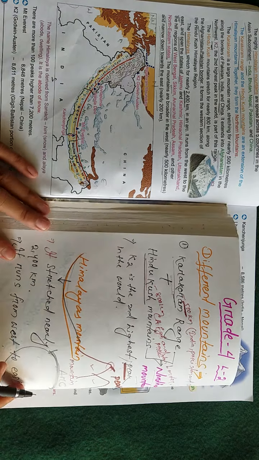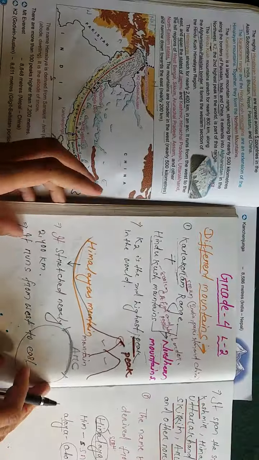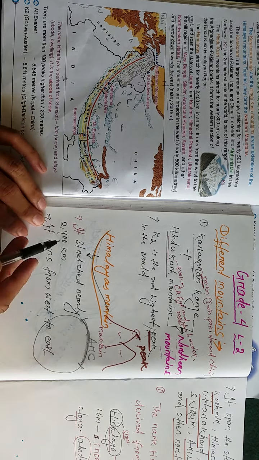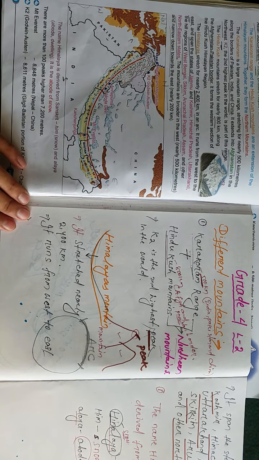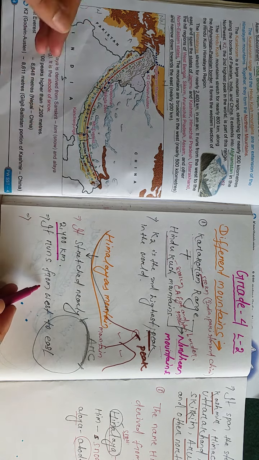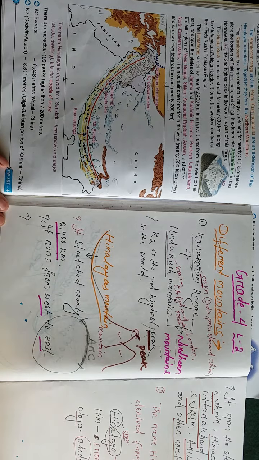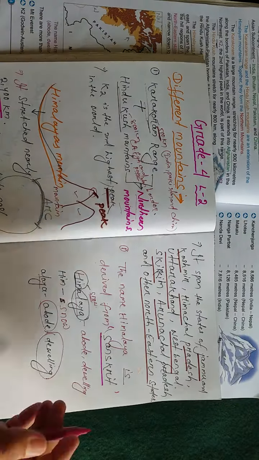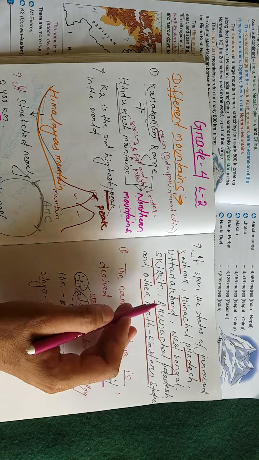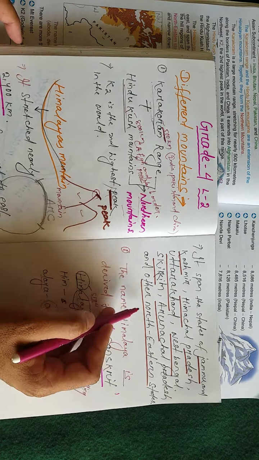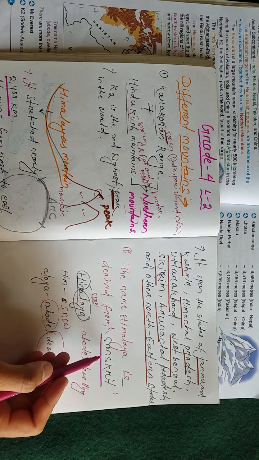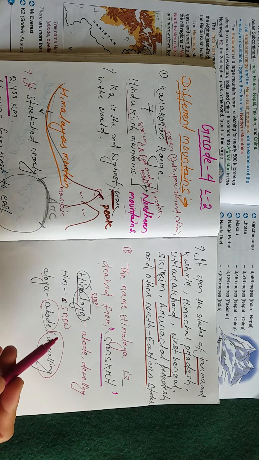Understood, students? Then we come to the Himalayas, the peak of the mountains. The Himalayas are stretched nearly 2400 km. They run from west to east. Next point, they span the states Jammu and Kashmir, Himachal Pradesh, Uttarakhand, West Bengal, Sikkim, Arunachal Pradesh and other northeastern states.